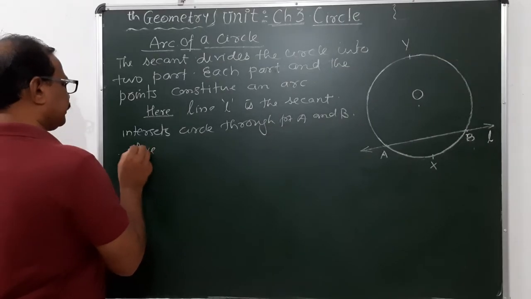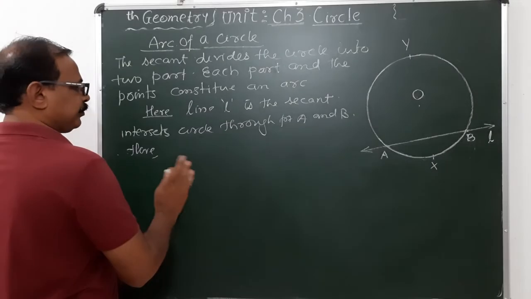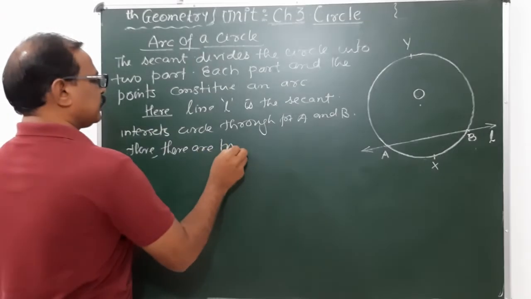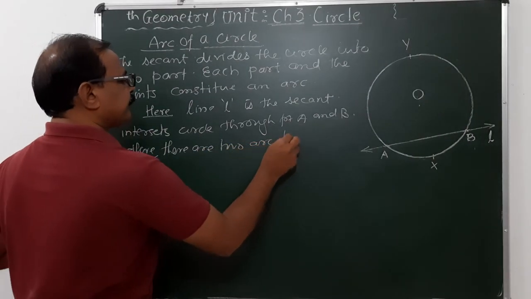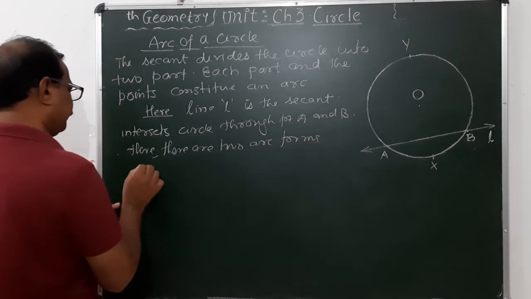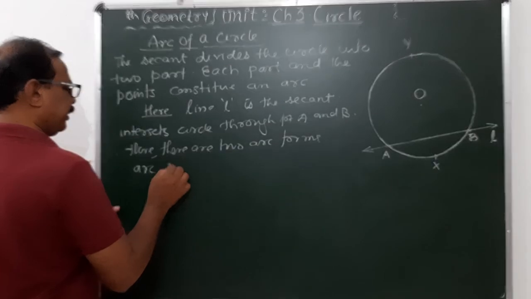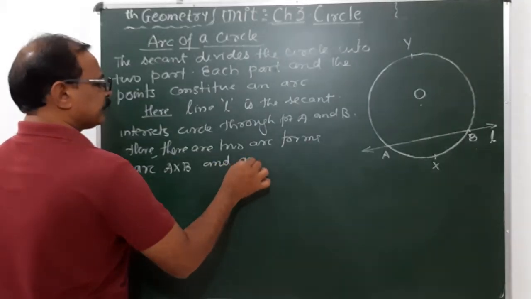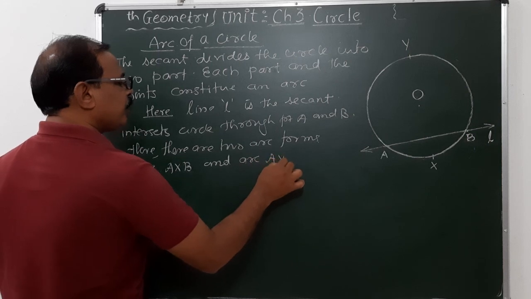Here there are two arcs formed: arc AXB and arc AYB.